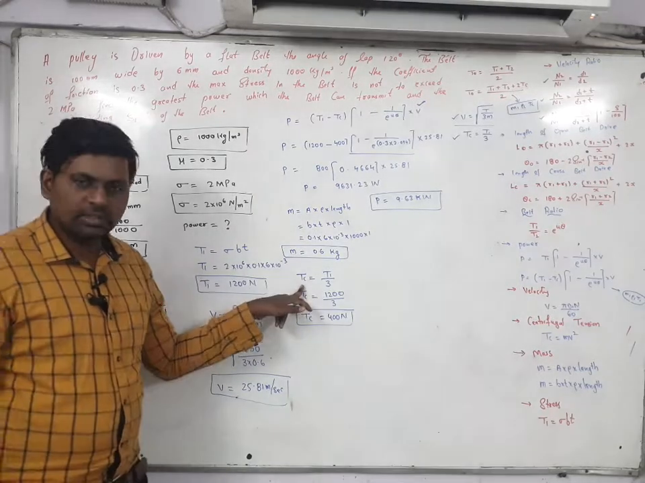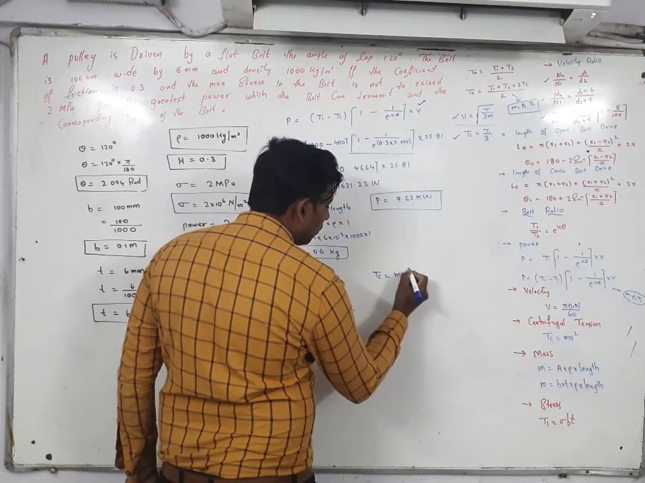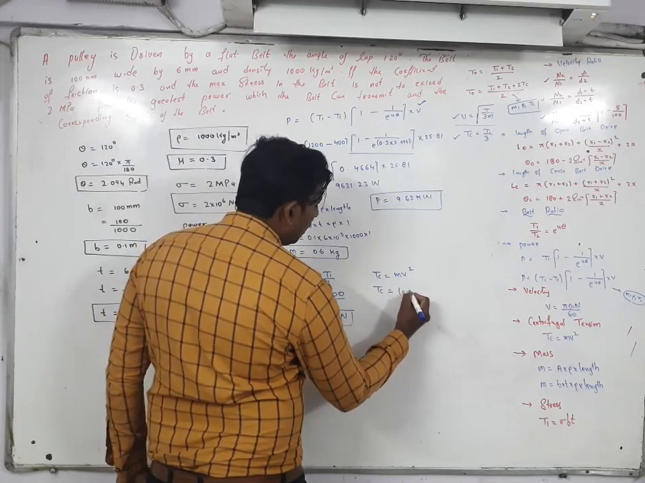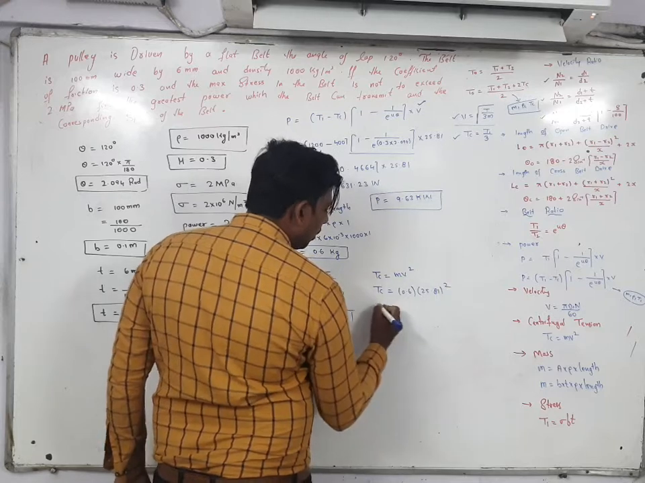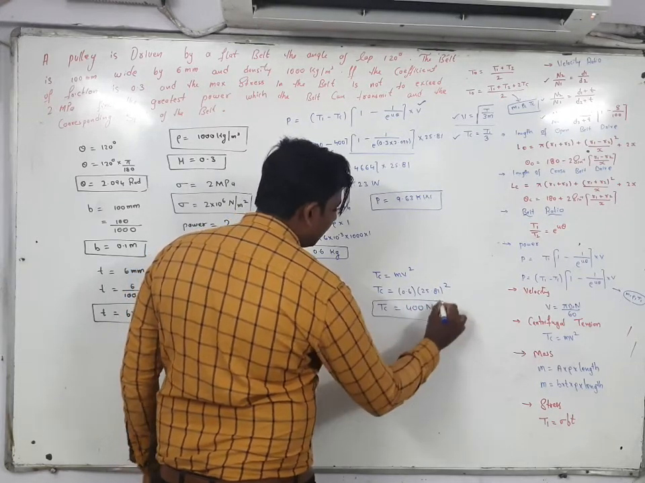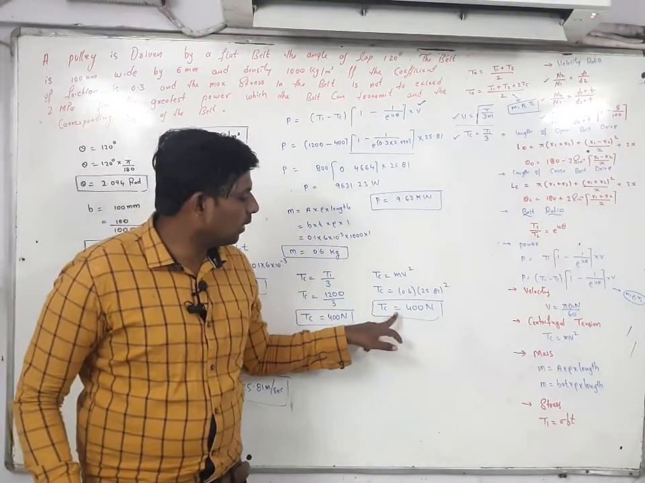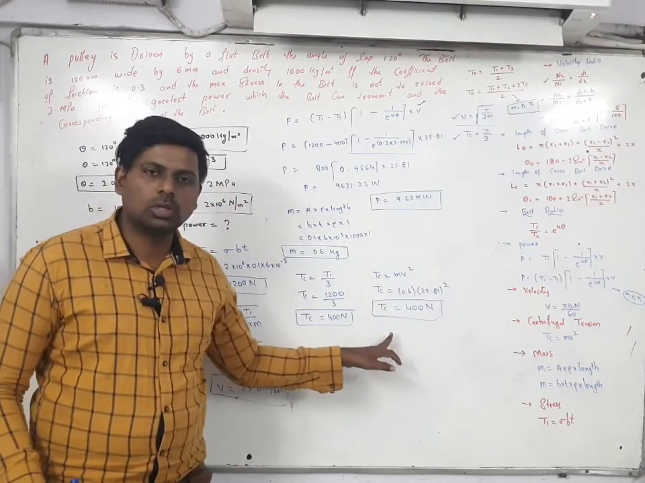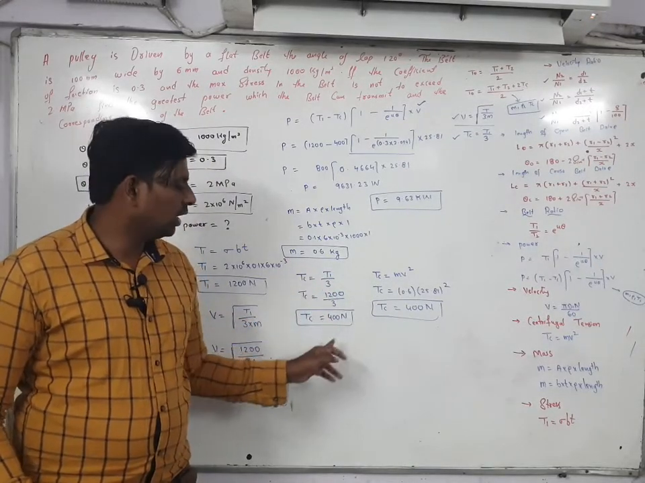For finding the TC, with the help of this formula also, TC is equal to mv square. m value is equal to how much? 0.6, and v square is 25.81. With the help of that also, if you find out, you will get the same value of TC. TC is equal to how much? 400 Newton. Here also TC is equal to 400 Newton. It's up to you. You can use this formula or you can use this formula. TC is equal to T1 by 3. You will get the same answer.